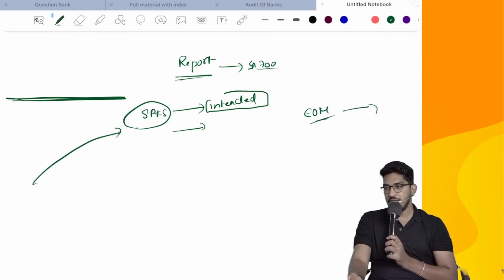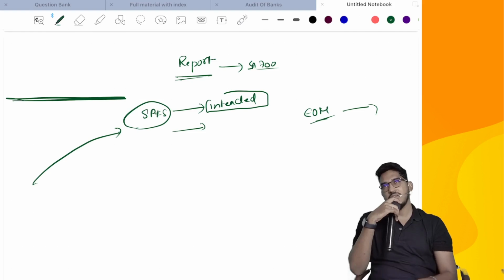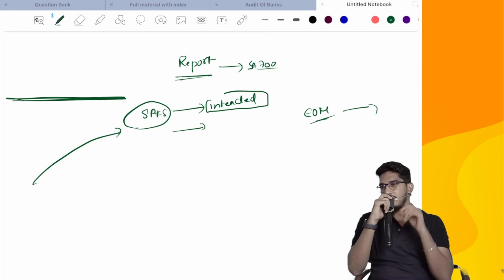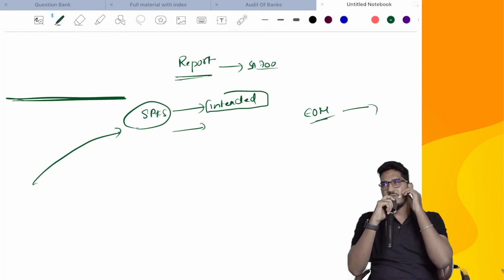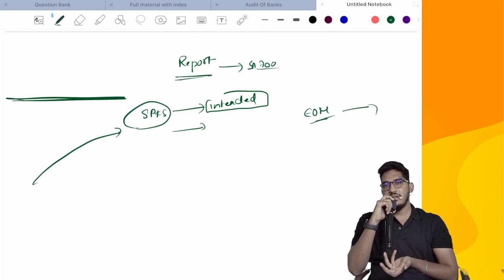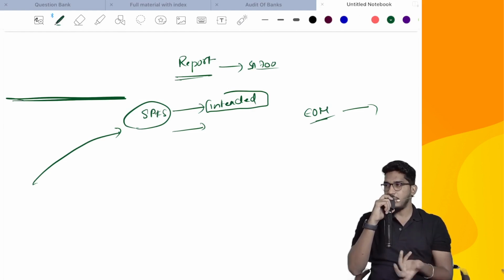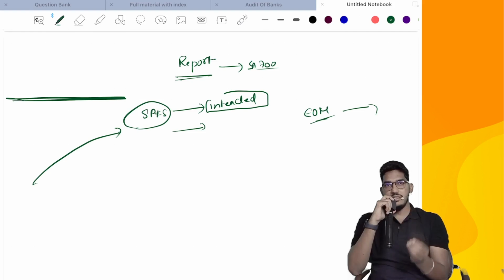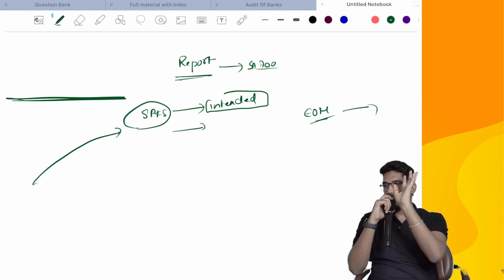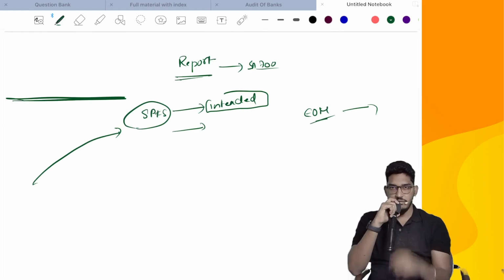What guidance has SA 800 given? Use the emphasis of matter paragraph. See why? Because that is the only option we have. Other matter paragraph is for other responsibility related matters, we will not use it. Emphasis, generally we use to highlight any information which is already presented or disclosed. So we don't have any other option. That's why SA 800 told us to use the emphasis of matter paragraph, to highlight that the financial statements are only for certain people, for certain purpose. This is not for everybody.